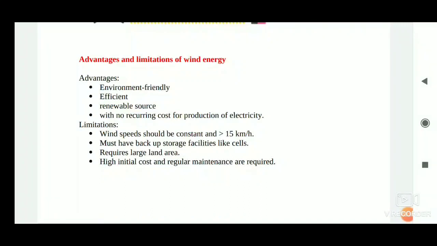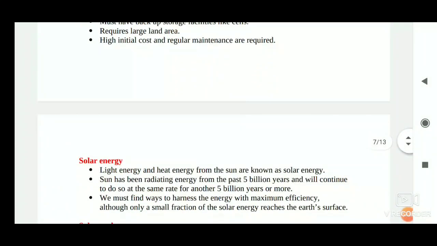Establishment of wind energy farms requires a large area of land. For a 1 megawatt generator, the farm needs about 2 hectares of land. The initial cost of establishment of the farm is quite high. Moreover, since the tower and blades are exposed to vagaries of nature like rain, sun, storm and cyclone, they need a high level of maintenance.